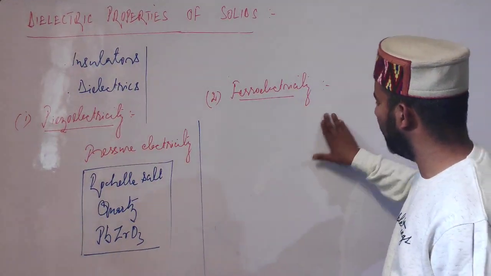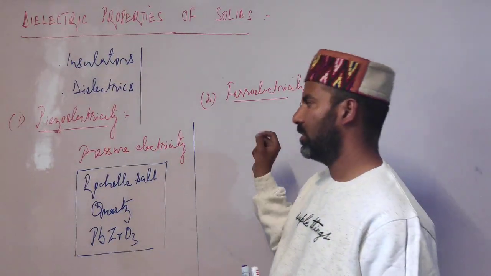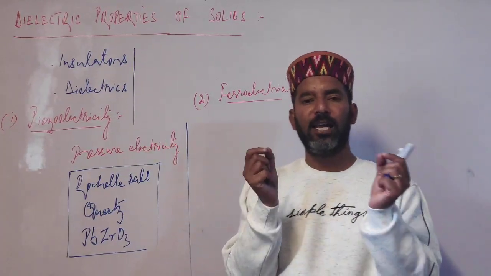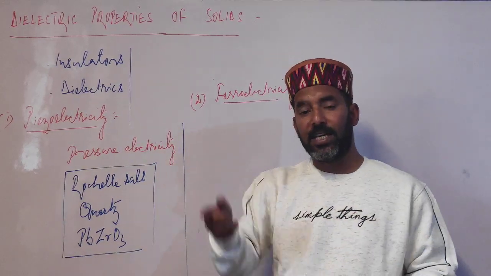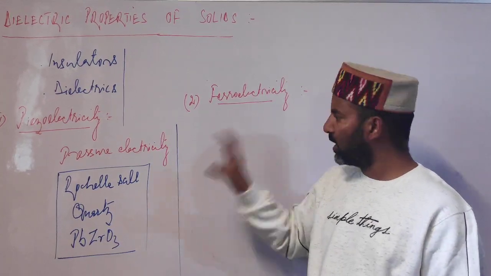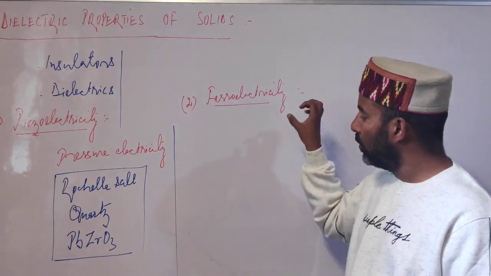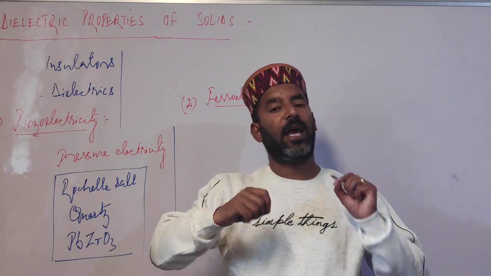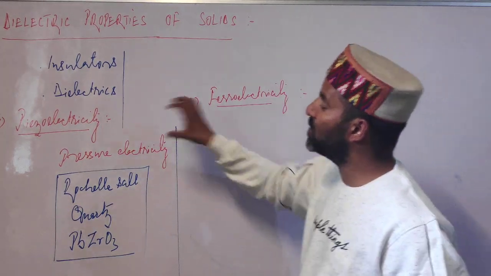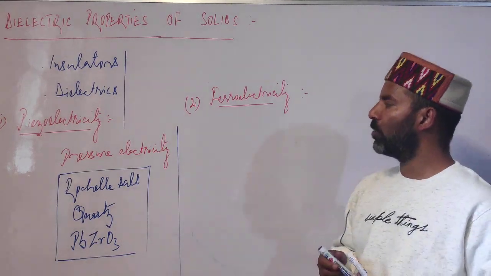Now what happens in ferroelectricity is that the crystals, that means the dielectric solids, have a spontaneous alignment of the electric dipoles in an ordered way even in the absence of an electric field, which means in these solids the electric dipoles have an ordered arrangement. But when we apply electricity, the direction of polarization changes. So such piezoelectric materials are called ferroelectrics, and this property is called ferroelectricity.